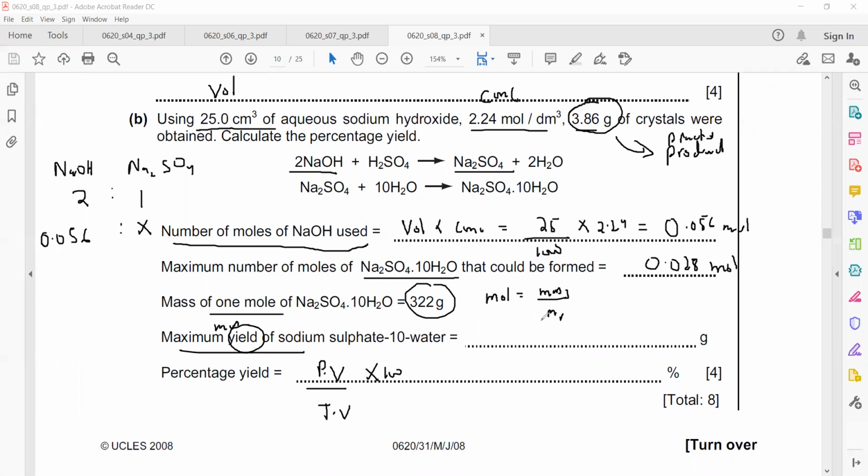But we need mass in grams, so moles multiplied by molecular mass. The moles of sodium sulfate are 0.028 and the molar mass is 322. So 0.028 multiplied by 322. What's the answer? What is the answer for the sodium sulfate mass?